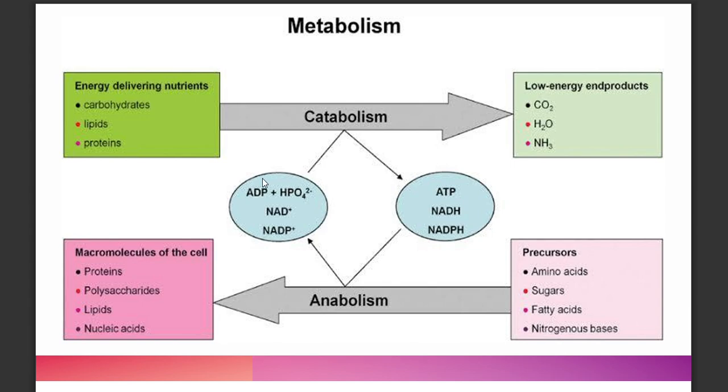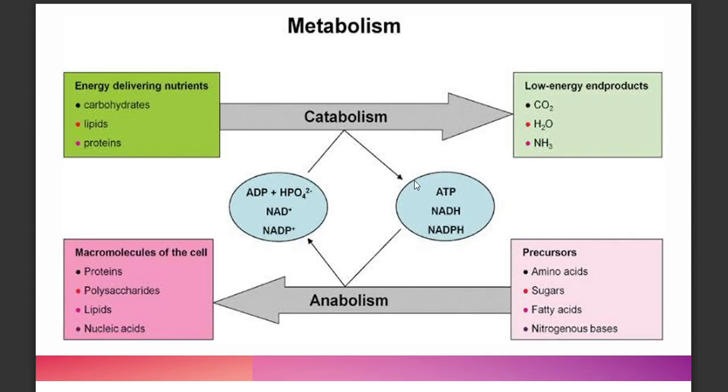Now, catabolism requires your coenzymes. So, for instance, we have here adenosine diphosphate and HPO4 ion, the biphosphate ion. And then your coenzyme NAD. Sometimes you have NADP.